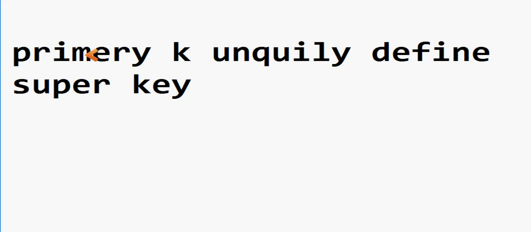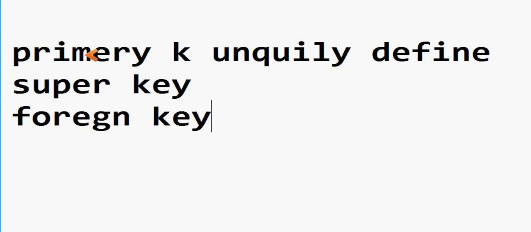Other than the primary key and super key, we have the foreign key. A foreign key is about referential integrity.